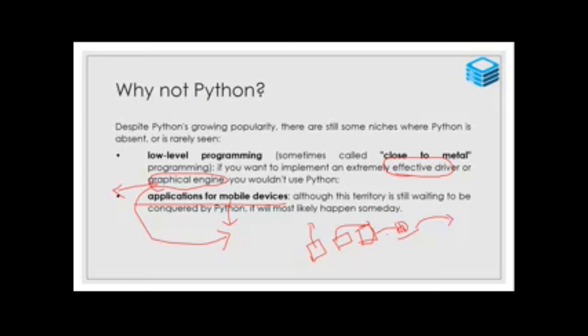HD is nothing but high dimensional images. So my device accepts this code and converts it into high definition. This program code is what Python lacks, communicating with the graphical device.